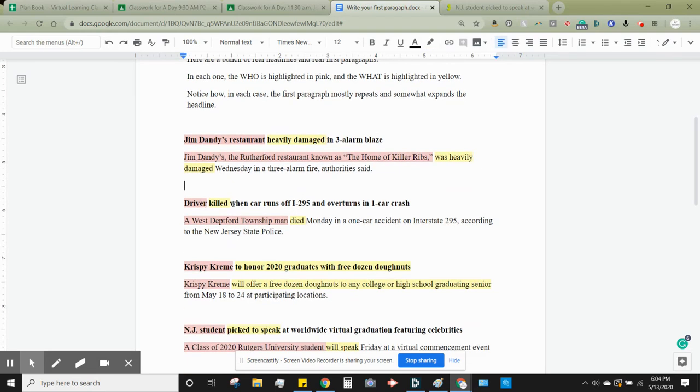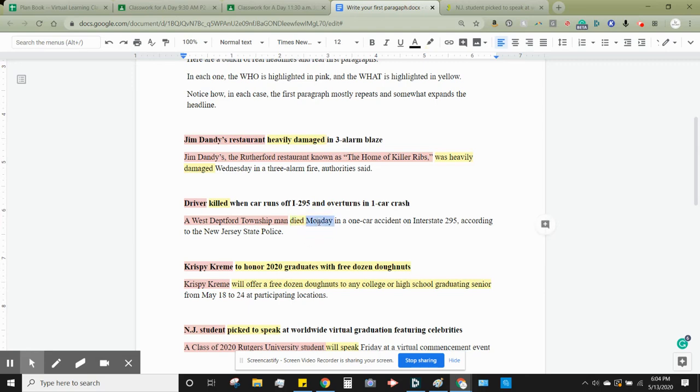Here's a headline: driver killed when car runs off I-295 and overturns in one-car crash. So the who is a driver, and the what is they were killed. And this is more information about how they were killed. So here, the who becomes a West Deptford Township man. So they're giving a little more info. And then died, that actually stays the same.